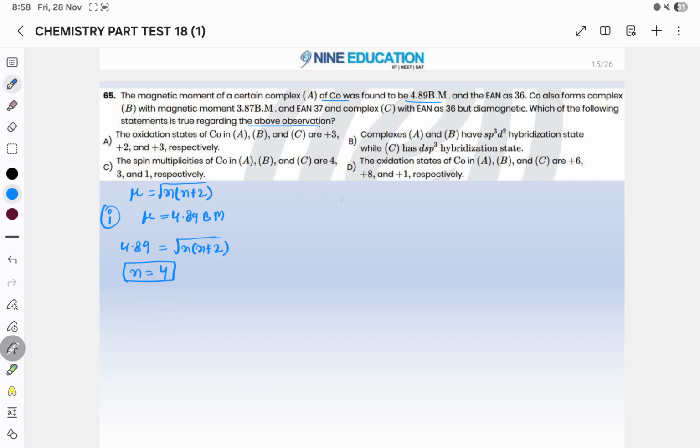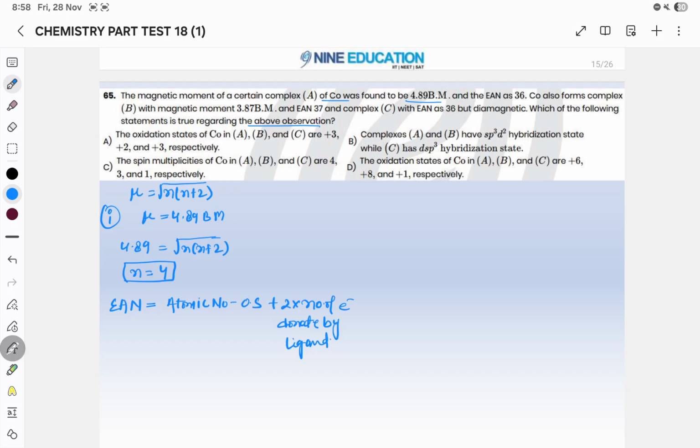Then EAN. What is EAN? EAN is the effective atomic number. How will you find it? Atomic number minus x, where x is the oxidation state, plus 2 into the number of electrons donated by the ligand.